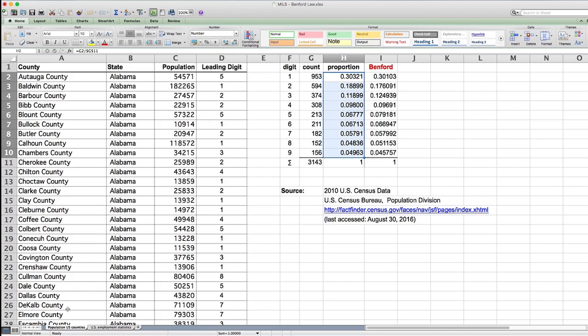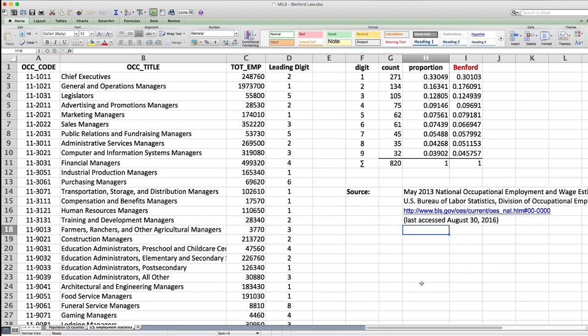Let me show you a second data set from the United States. This one is on employment in the United States. This is data from the Bureau of Labor Statistics. The Bureau of Labor Statistics knows 820 different job titles. Every job title has its code. And the Bureau of Labor Statistics counts the number of people that have these titles.